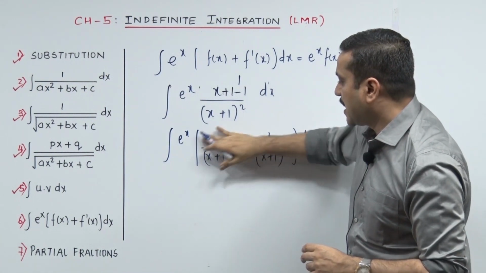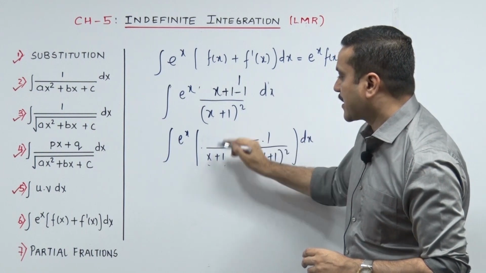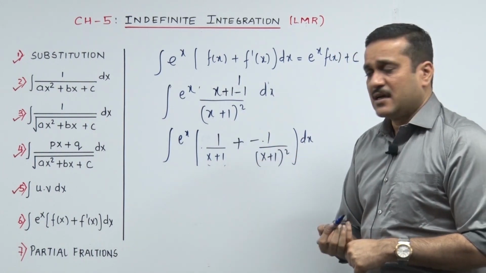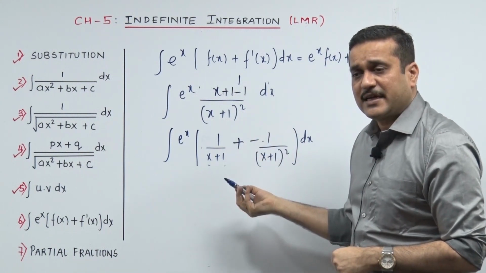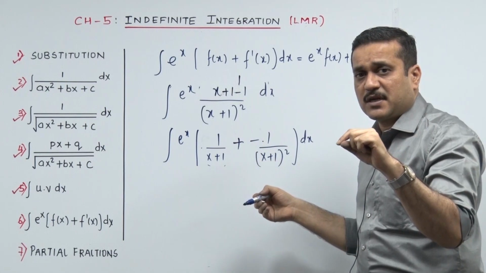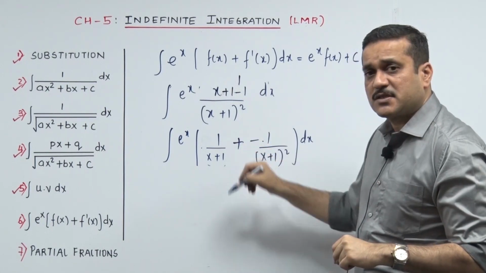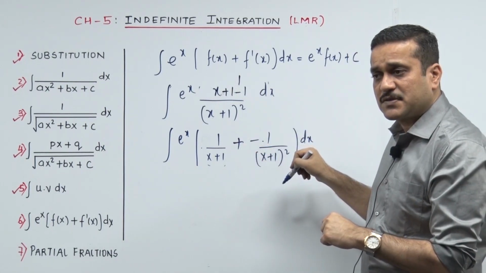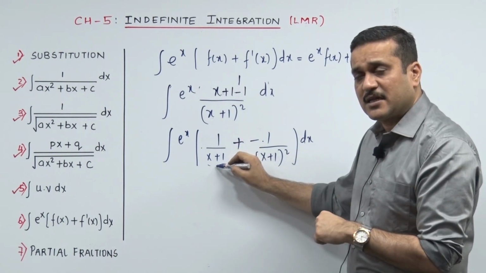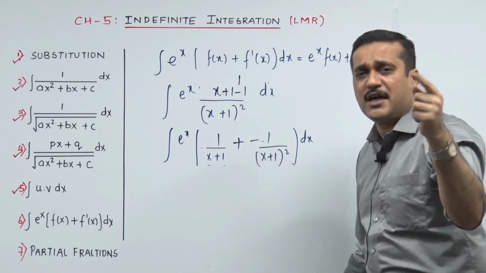The x plus 1 gets cut, check. A plus sign has come in the middle, check. Now that for me is 1 upon x, chain rule. No, the derivative of 1 upon x is minus 1 upon x square. So the derivative of 1 upon x plus 1 is minus 1 upon x plus 1 the whole square into the derivative of what you took as x. Just ignore, the derivative of x plus 1 is 1.